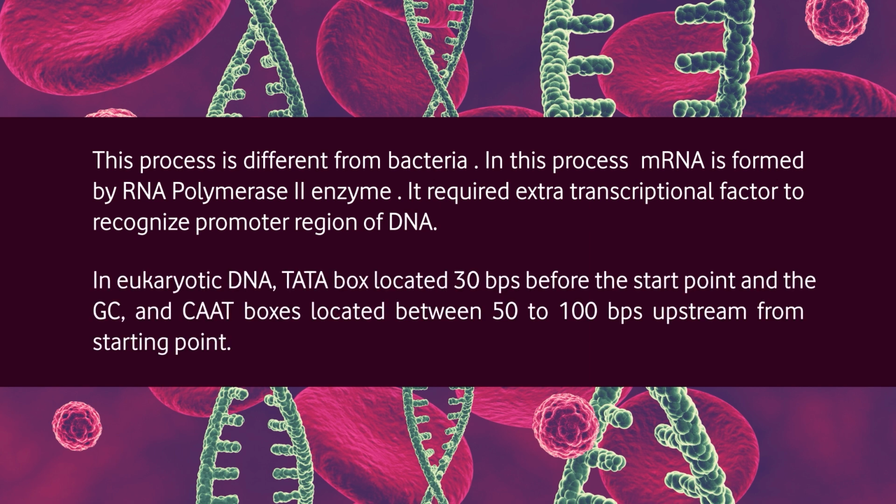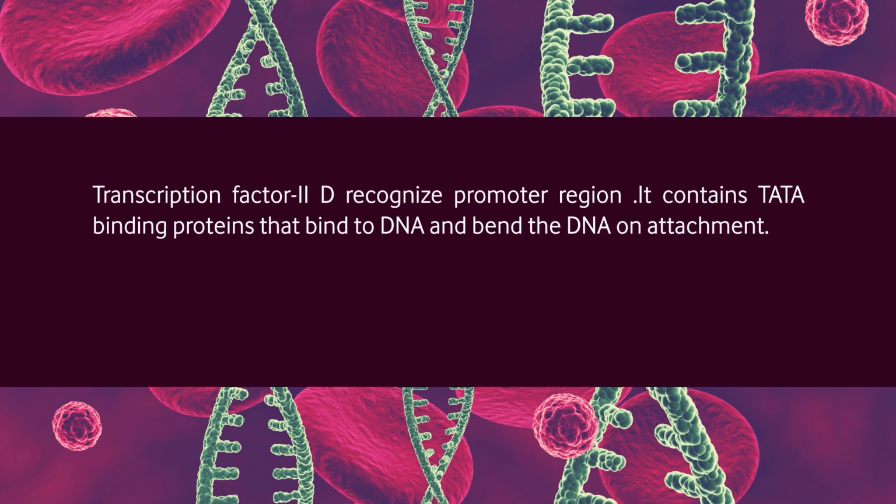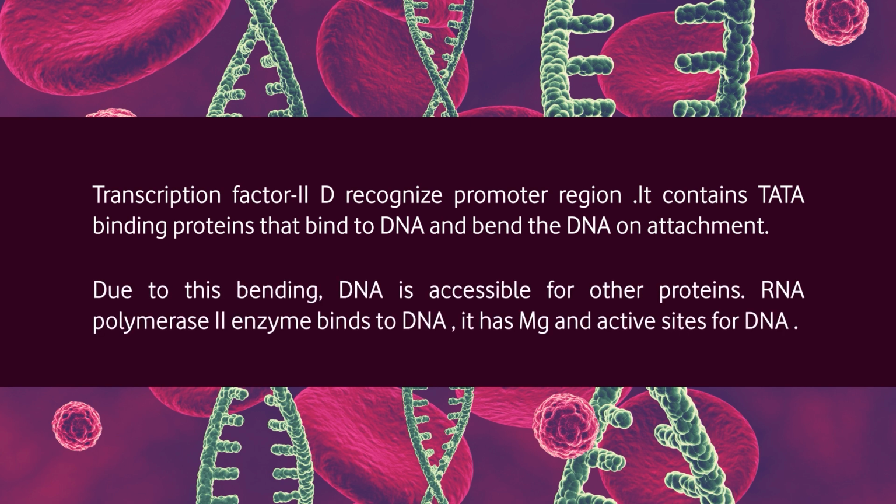In eukaryotic DNA, the TATA box is located about 30 base pairs before the start point, and the GC and CAAT boxes are located 50 to 100 base pairs upstream from the starting point. Transcription factor IID recognizes the promoter region. It contains TATA-binding proteins that bind to DNA and bend the DNA on attachment. Due to this bending, DNA is more accessible for other proteins.